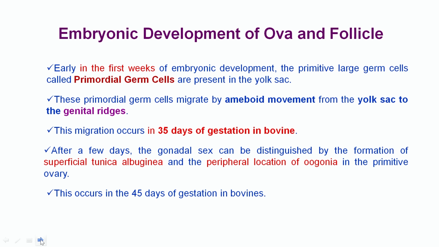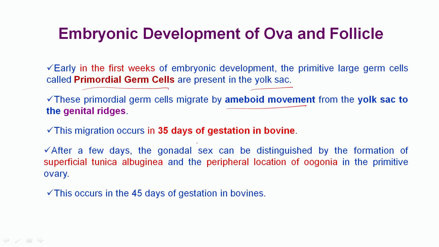How does it develop during the embryonic stage of life, or fetus? Early in the first week of embryonic development, primitive large germ cells called primordial germ cells are present in the yolk sac. These primordial germ cells migrate by amoeboid movement from the yolk sac to the genital ridge.